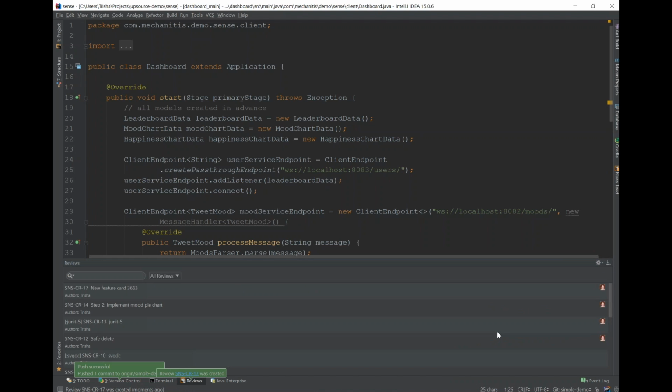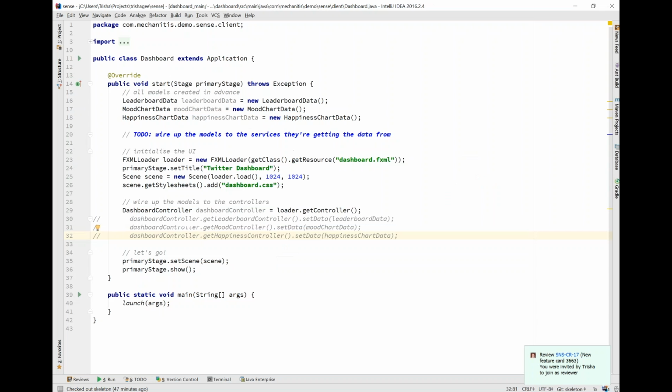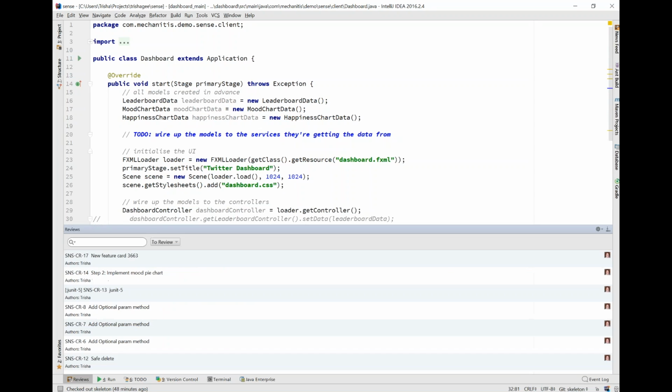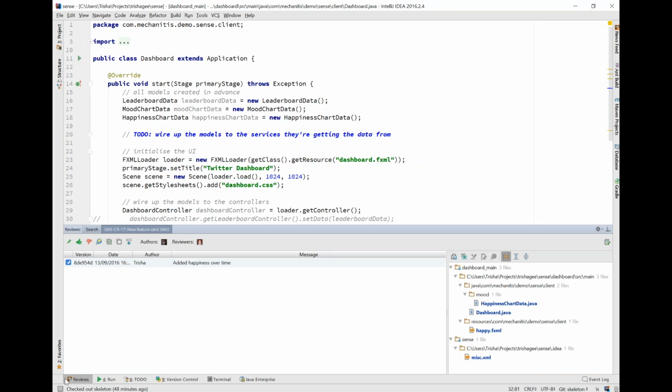So now I'm going to flick to the point of view of the reviewer. So here I am, I'm the reviewer. I also have the Upsource plugin installed and running. And you can see the notification that says that I've been added as a reviewer to this new code review. So if I click on this, it opens up my reviews window.